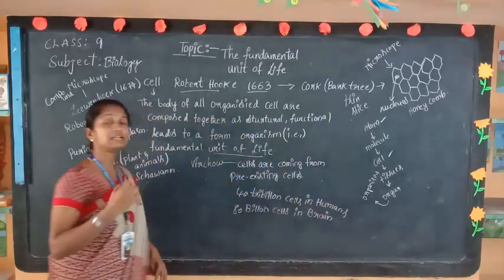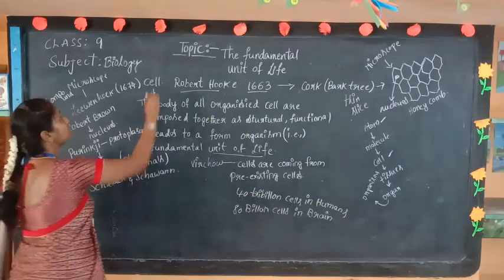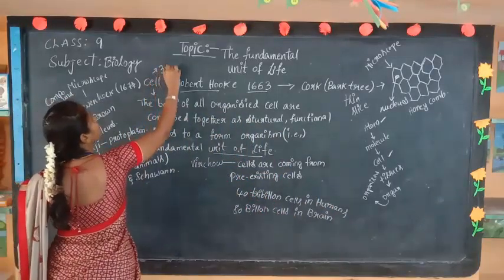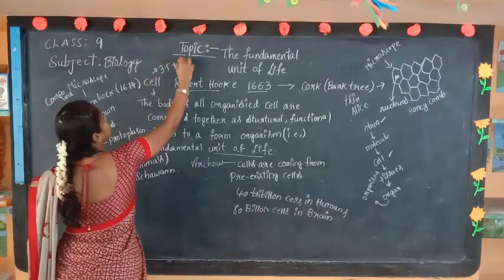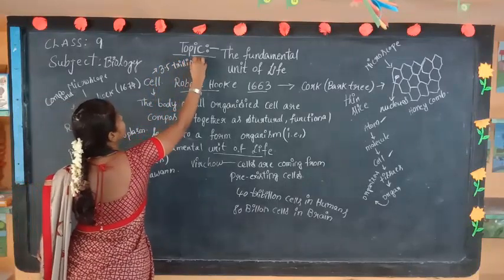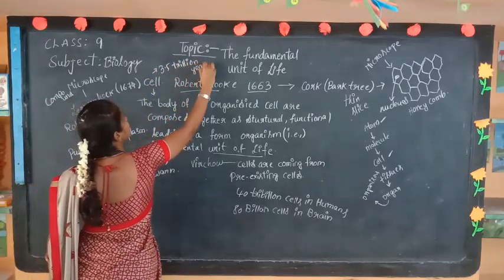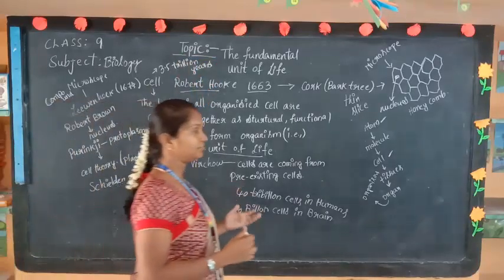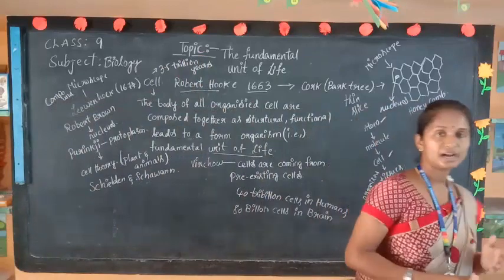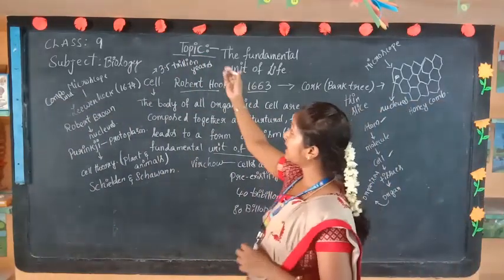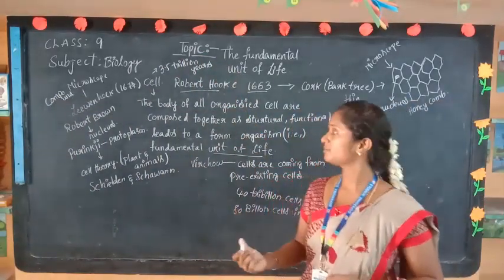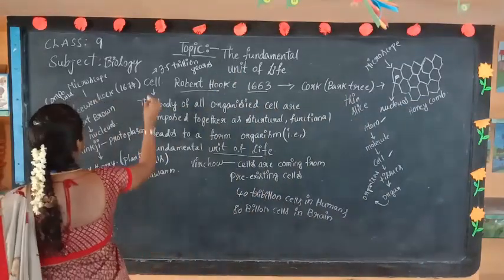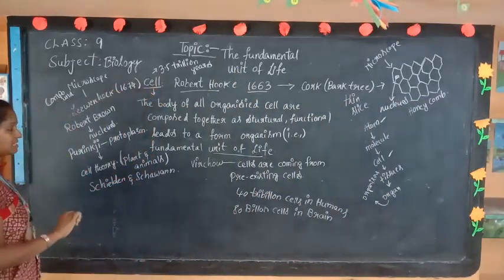And when the cell was discovered, 3.5 trillion years ago, the cell was found. The cell was found and it appeared on the earth. At that time the cell is there. Okay. And next, the cell. Now we discuss the cell.